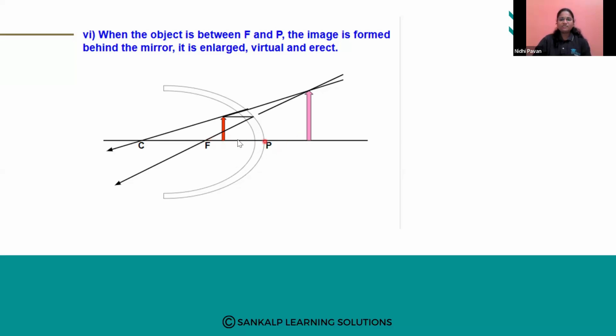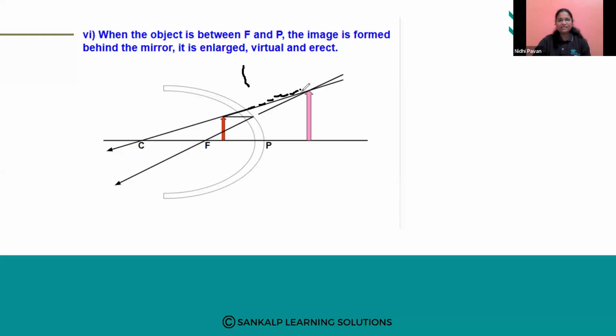So when the object is placed between the focus and the pole, here you can see the incident rays. One is parallel to the principal axis, so the reflected ray passes through the focus. One incident ray is passing through the center of curvature, so the reflected ray goes in the same direction. When you see the reflected rays, one is going like this, one is going like this. They will not meet at all. So what do we have to do? We have to extend or drag the reflected rays.